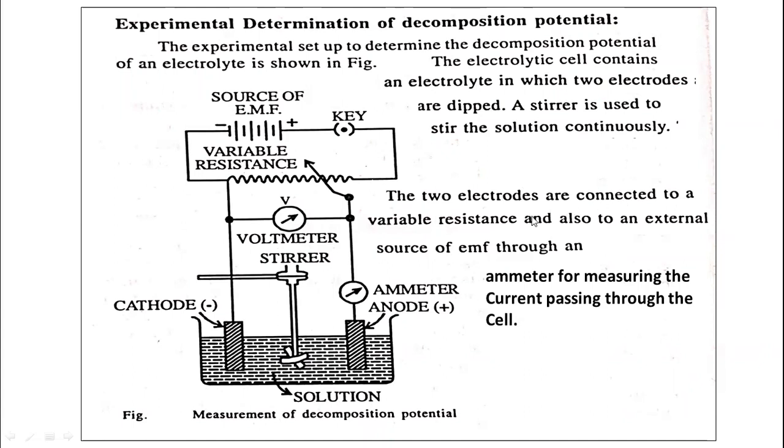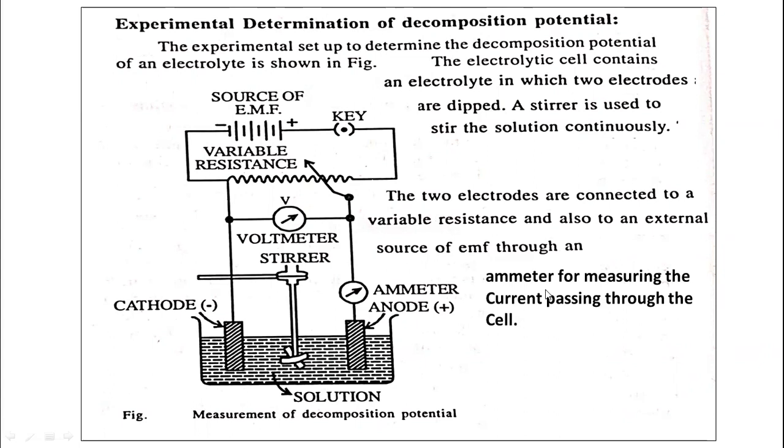The two electrodes are connected to the variable resistance. These two electrodes are connected to this variable resistance and also to an external source of EMF. This is the external source of EMF. We have to supply the electricity through an ammeter.